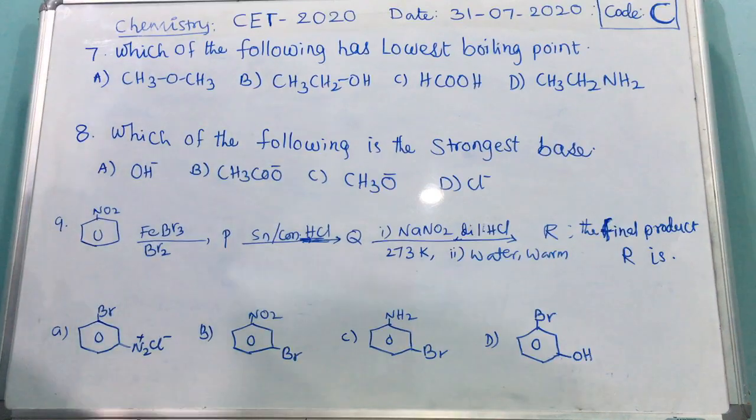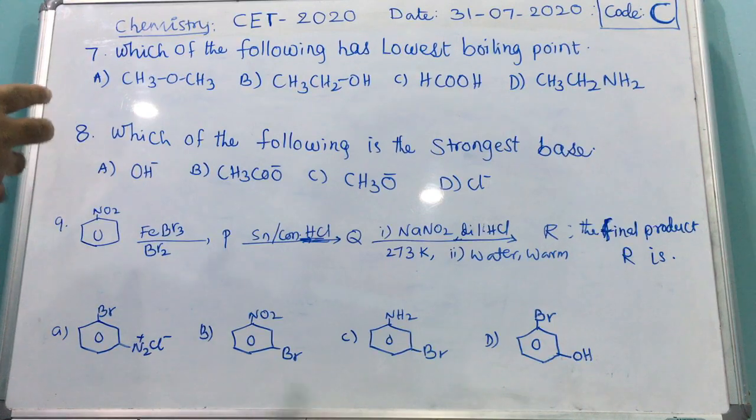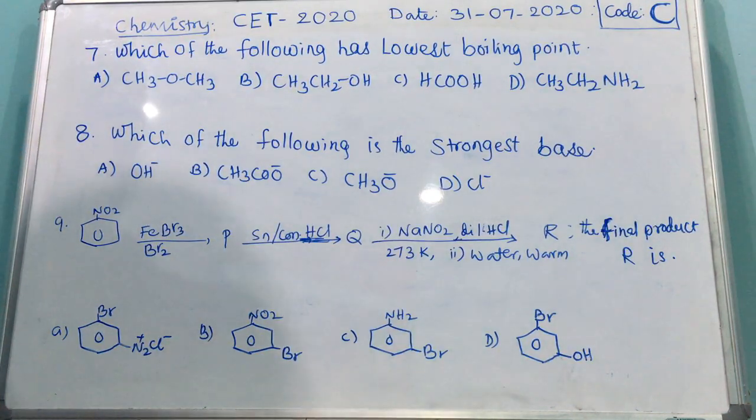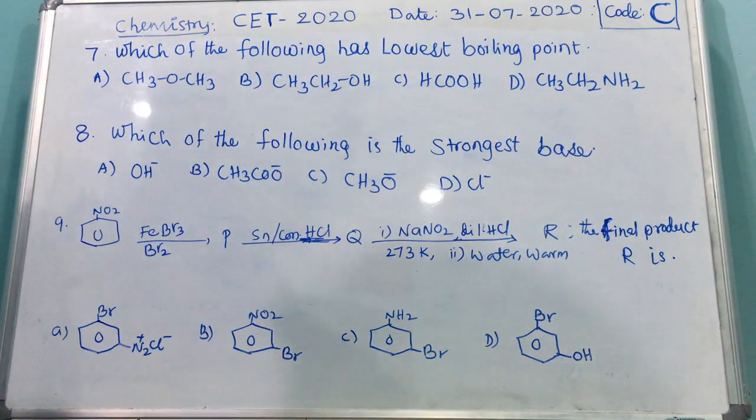When we have to decide the boiling point of any organic compound, we have to check its polarity. The more polar, the higher the boiling point. As molecular weight increases, the boiling point also increases. Also check the branching: more branching, lower boiling point.